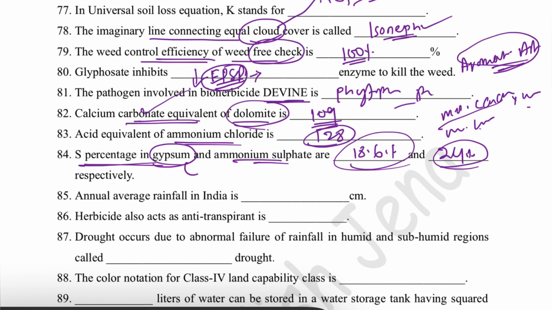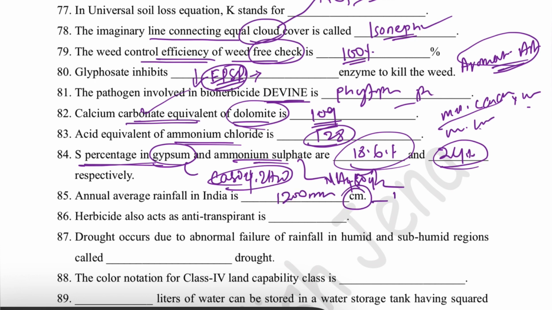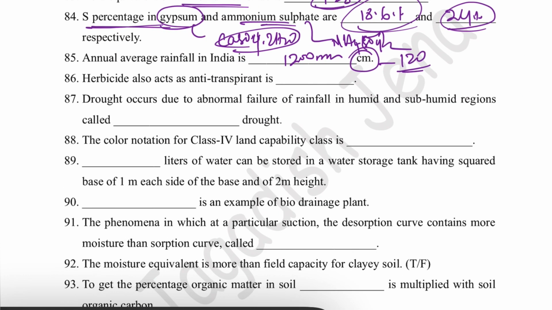So gypsum, what is the formula? Calcium sulfate, CaSO4.2H2O. From here also you can calculate. Then ammonium sulfate, (NH4)2SO4. So in this way you can also calculate. The average rainfall of India is 1200 mm, or in centimeters, as I have been asked, that is 120 centimeters.